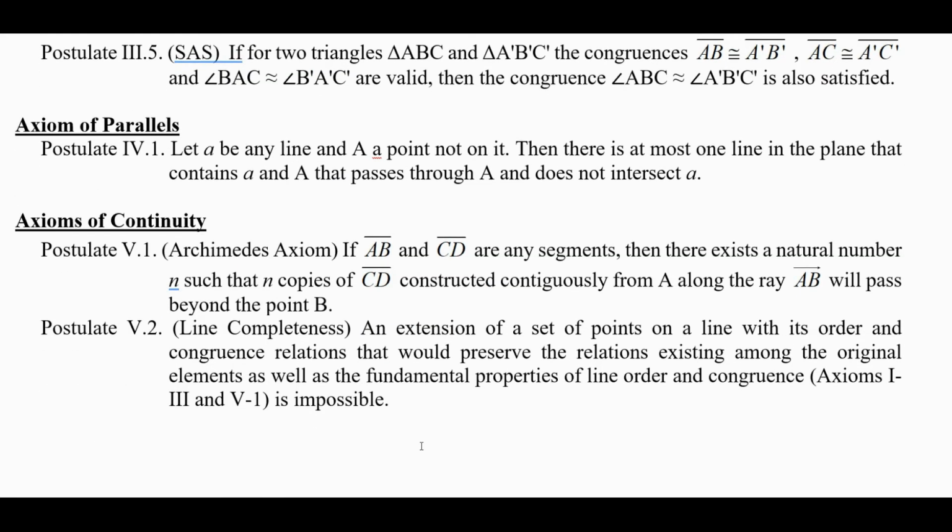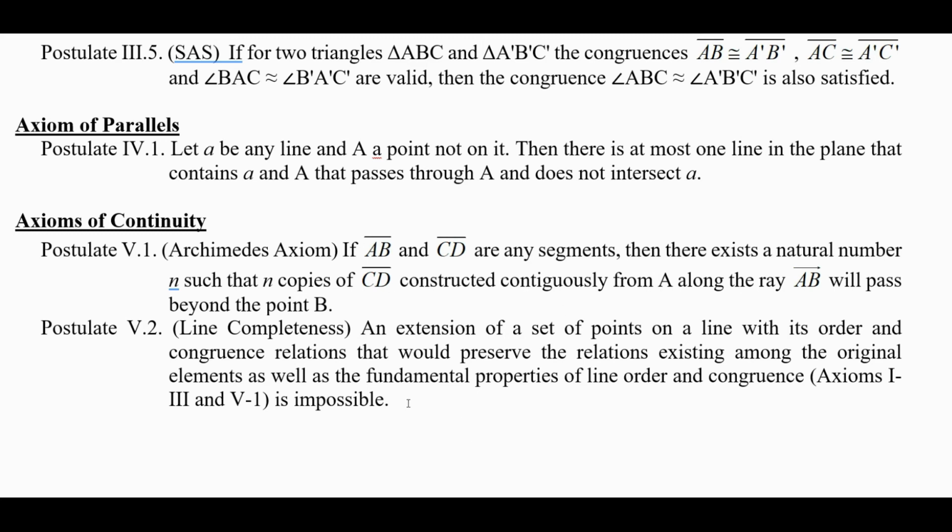Then you've got an axiom of parallels. This is a parallel postulate. Let a be any line in the plane and capital A a point that's not on it. Then there's at most one line in the plane that contains point A and does not intersect line a. So there's a unique parallel. That sort of replaces Euclid's fifth postulate. And then you have a couple of things about continuity here, and these basically are equivalent to giving us some of the properties of real numbers.